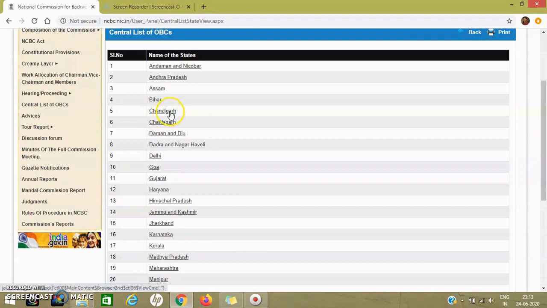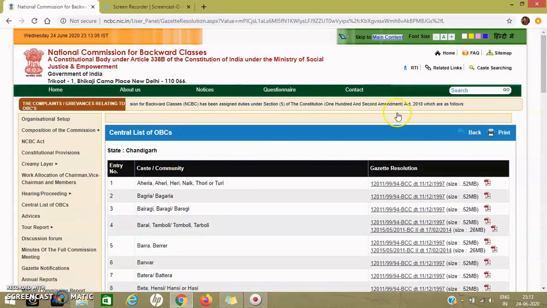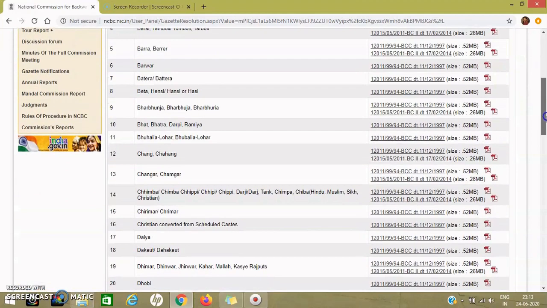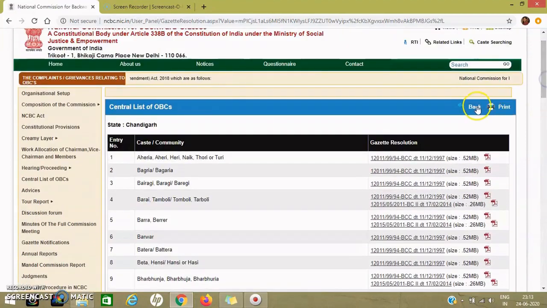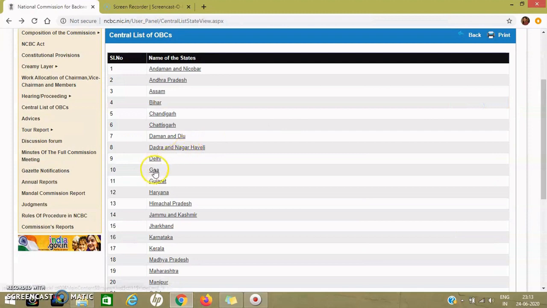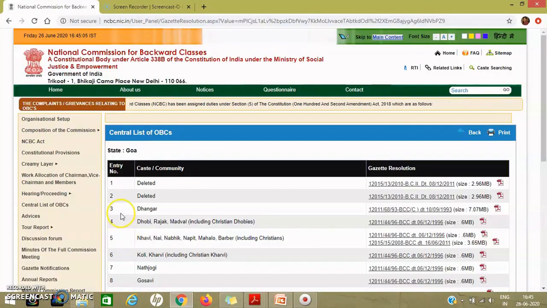You will be able to see names of all the states, and wherever you belong to, just check. For example, Chandigarh. Click on Chandigarh and you will be able to see all the castes or communities which fall under OBC category in this particular union territory. You can go back from here and check one more, let's say Goa. Here you can see that certain entries at serial numbers 1 and 2 have been deleted. Please note that there would be modifications in this list leading to either additions or deletions, so we need to follow the updated list.